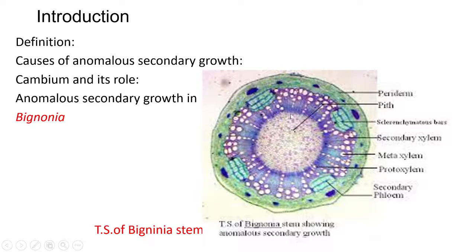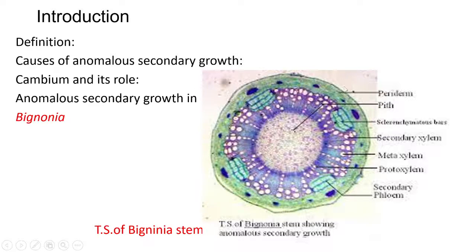Bignonia is a hook climber which consists of strands of secondary phloem wedges between plates of secondary xylem. Now there are 4 plates of secondary xylem and 4 plates of secondary phloem. Initially, the secondary growth is normal and xylem is produced in greater proportion than the phloem.